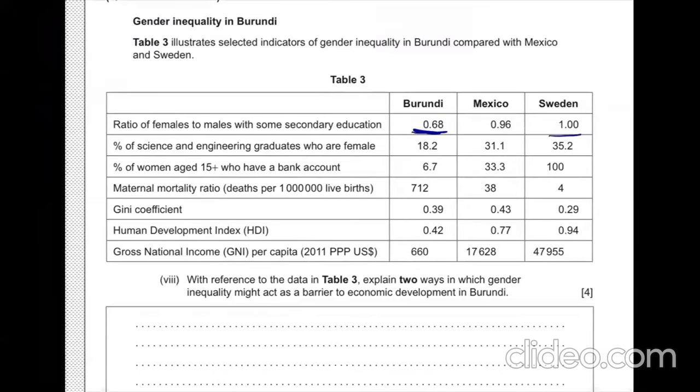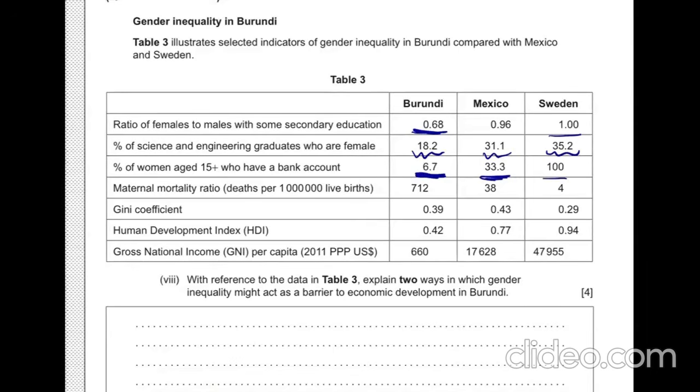Compared to Sweden, just the very same with female and male. And science and engineering graduates are also really low compared to other countries, like roughly twice lower than the rest of the countries. And the percentage of women aged 15 plus who have a bank account, less than 10%, really, really limited access compared to Sweden. Everybody has a bank account. Mexico is not that high, however, way better than Burundi.